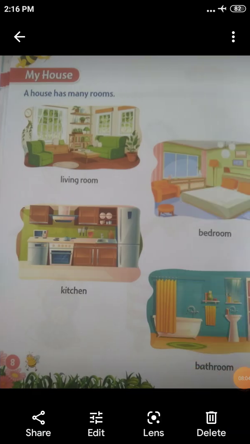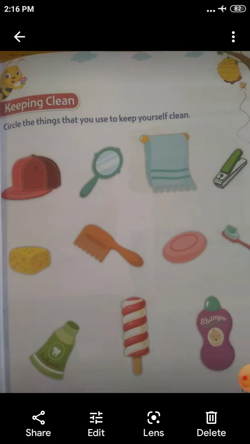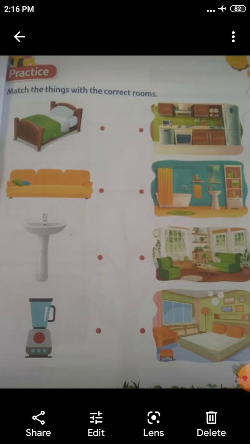This one page, and keep cleaning. Two pages are there, right? Keep cleaning, number 1 page, and number 2 is match the things with the correct rooms. Two pages. Okay. You have to do the homework and send it to my personal WhatsApp number. Okay. Don't send it to the group. You can send it to the personal number.